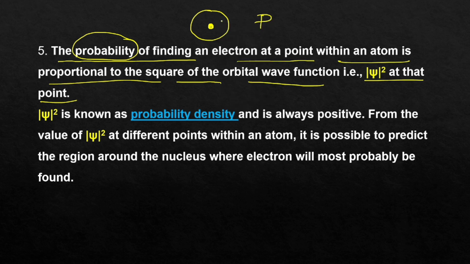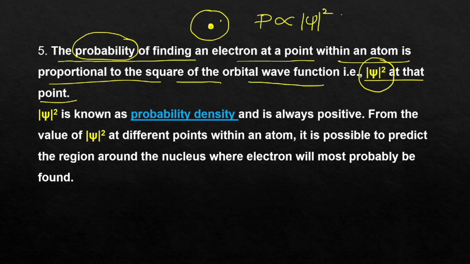If we are going to tell about the probability of finding an electron at this point, that probability is what? Directly proportional to square of wave function. That is given here. It is directly proportional to the square of orbital wave function or psi square at that point.